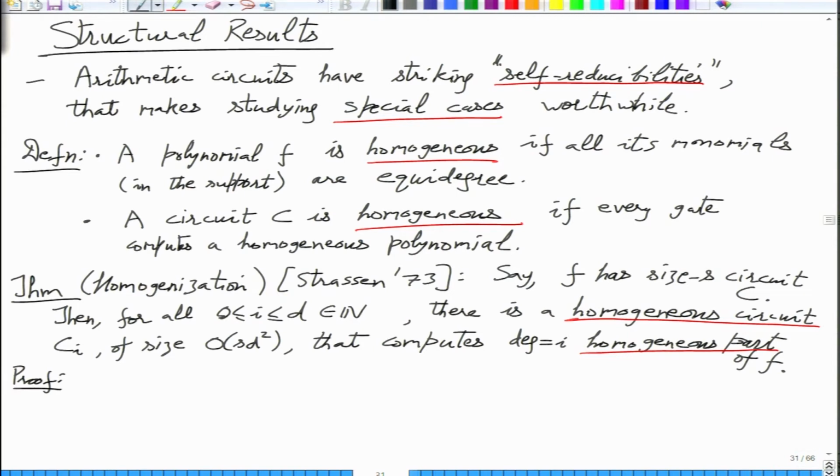How do you show this? It has a simple proof. Since you want a homogeneous circuit, already this demands that from the very beginning, from the leaves, you should be computing the homogeneous parts separately. At any layer, you can assume that you currently have the homogeneous parts available of an intermediate polynomial.